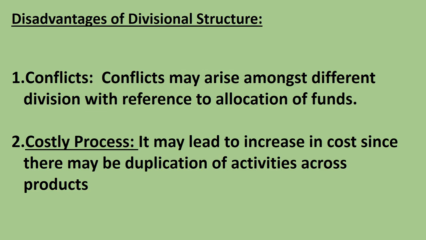So there may be duplication of activities across products. So it can be a costly process, because there are so many products and a lot of duplication of activities. Fine. So it is a costly process.